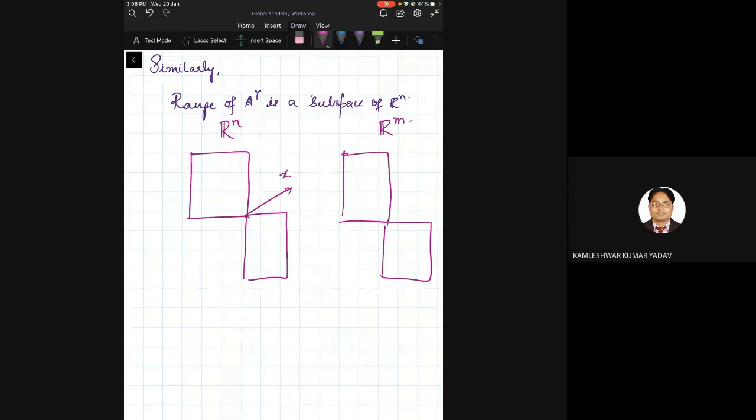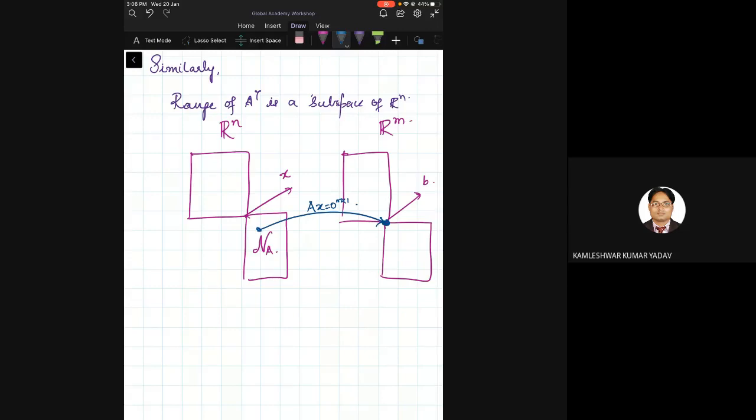X is an element in Rn, and B is an element in Rm. This is the null space of A, which means any vector here will go under the transformation A and sit here. So this is Ax equal to 0, m cross 1.